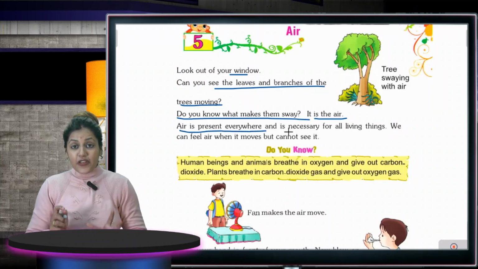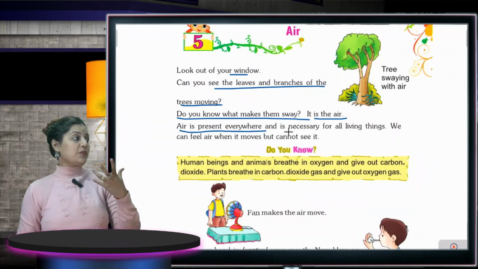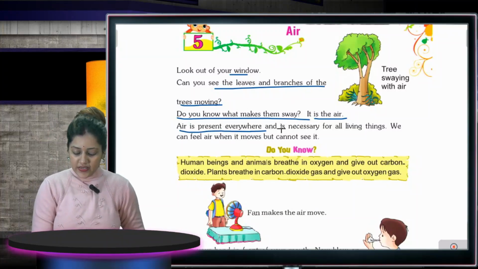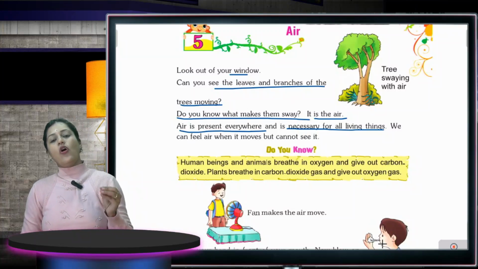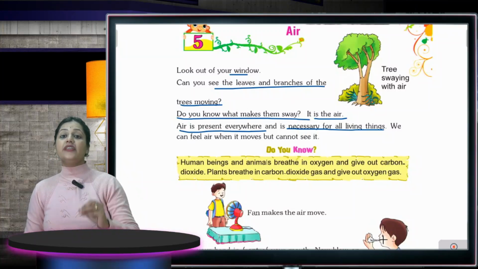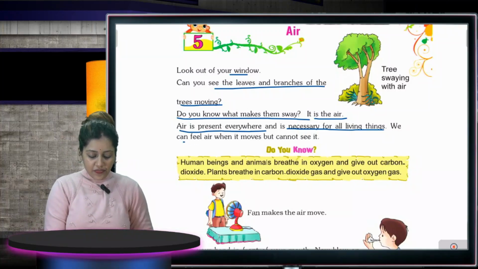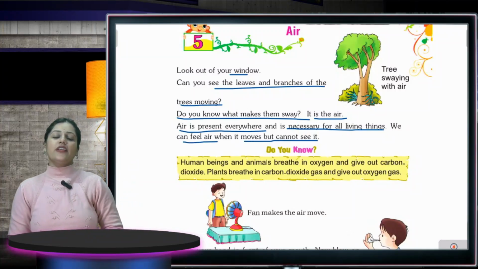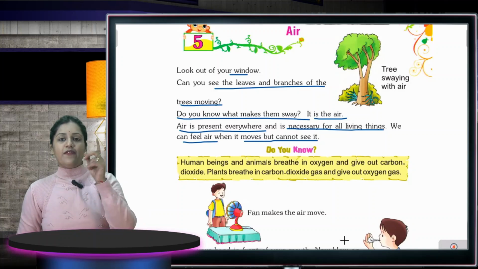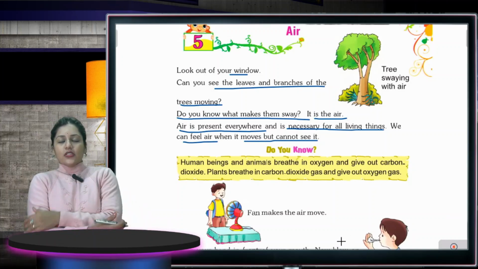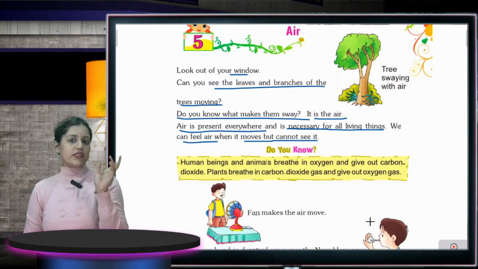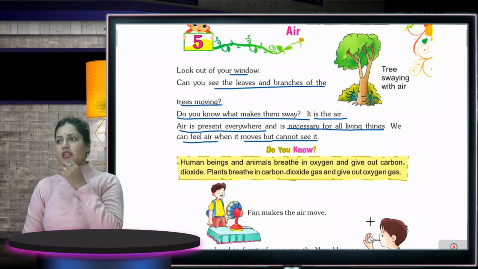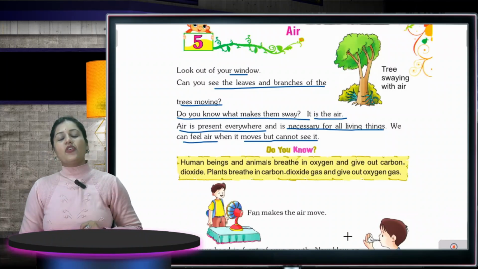Air is present everywhere. So what do you understand? Air is present everywhere and is necessary for all living things. All living things need air. We can feel air when it moves but cannot see it. We can feel the air when a fan is working. So what do you feel? Cold, something. Air is very good. You feel the air but you can't see it. Have you seen air that is black or red in color? No, you can't see that. So we say we feel the air but we can't see it.